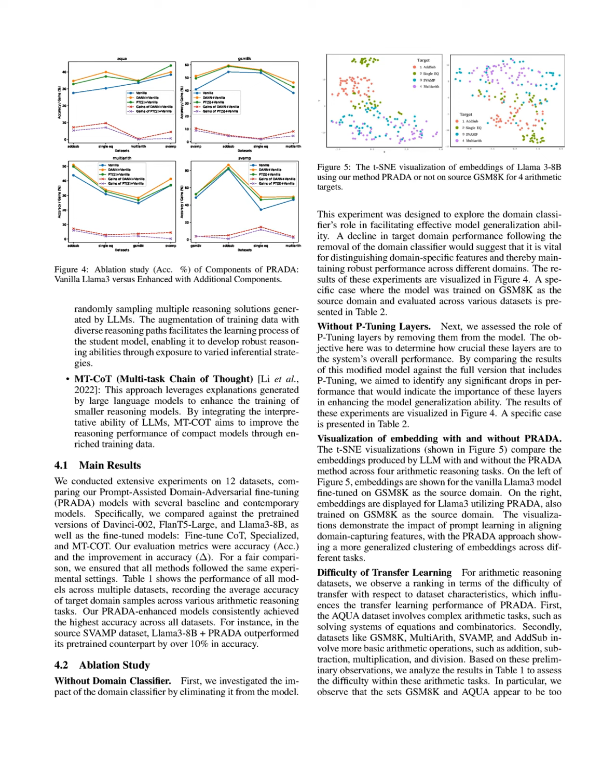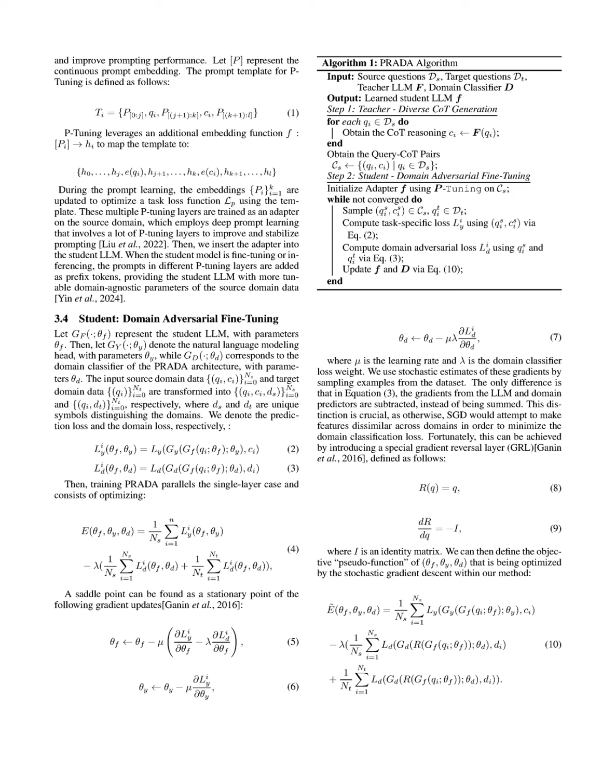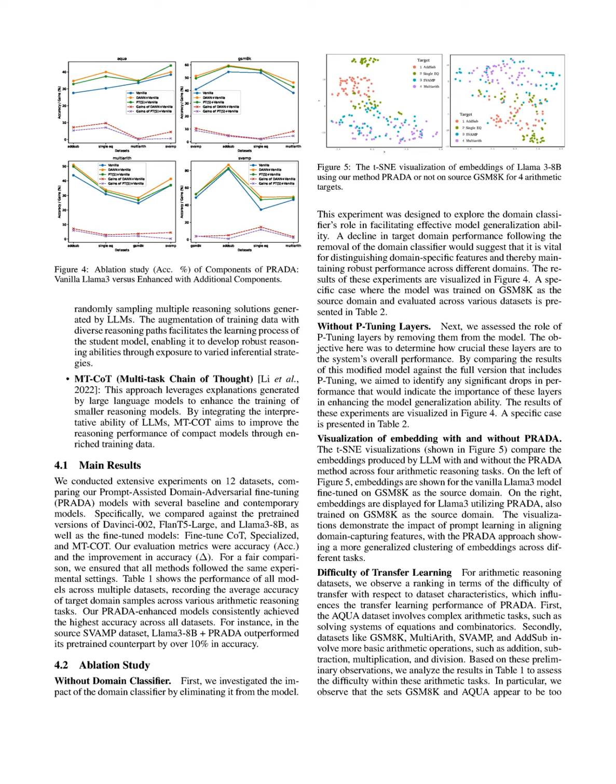The experimental design involved comparing PRADA-enhanced models against several baseline methods, including pre-trained models like DaVinci 002 and FLAN-T5 Large, as well as fine-tuned models such as fine-tuned COT and specialized. The effectiveness of PRADA was measured using accuracy, ACC, and the improvement in accuracy, delta, across these datasets, ensuring that all methods followed the same experimental settings for a fair comparison.